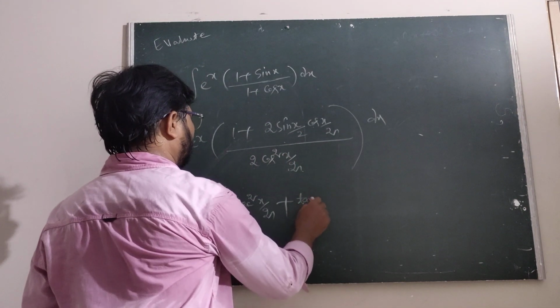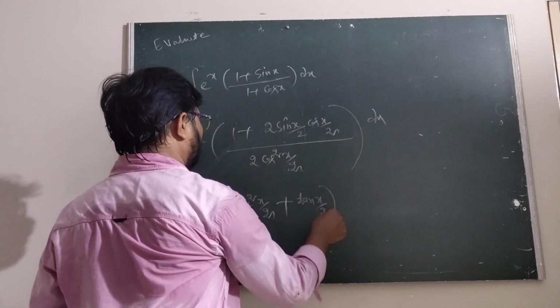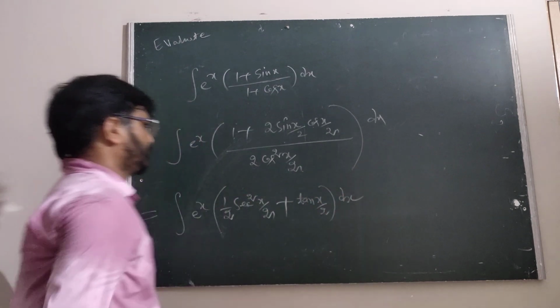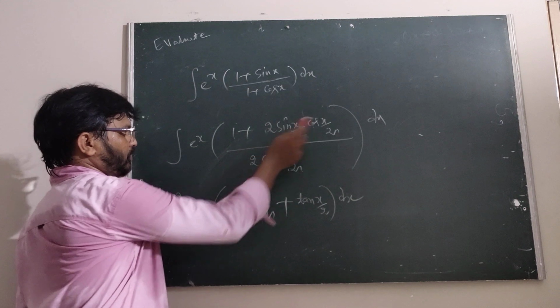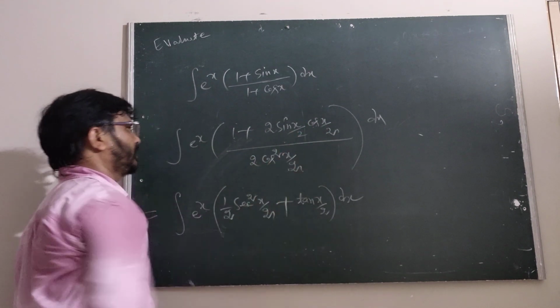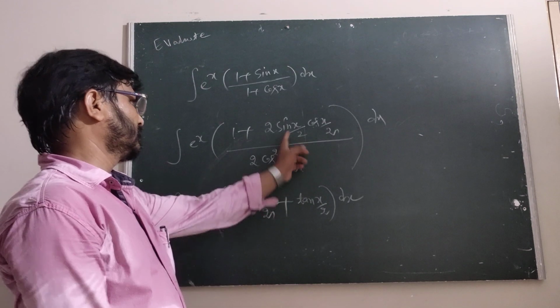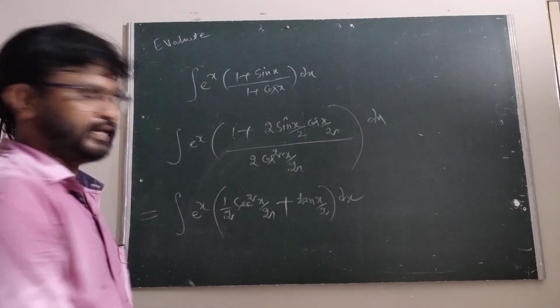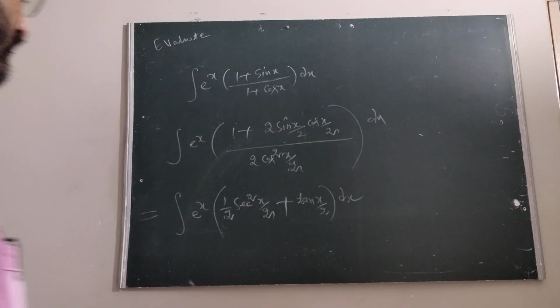The remaining one is tan(x/2) into dx. Is it clear? The 2 cancels, one cos cancels, and sin by cos is tan.